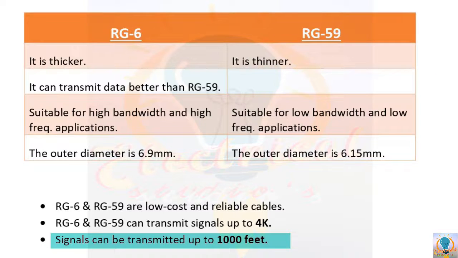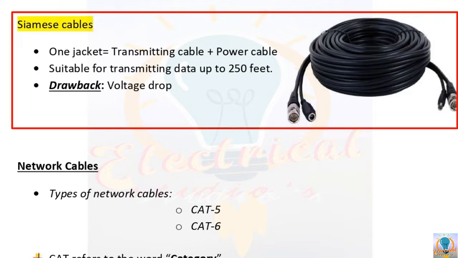for you. Clear? Next we have another most popular coaxial cable, the Siamese cable, and in one jacket we have the video signal transmitting cable and a power cable. Both are in one jacket, and it is very easy to install because you just pull one cable from the camera to the video recorder and it performs both the desired functions, that is data transmission and power for CCTV. Whereas in the case of RG59 and RG6 you have to provide a separate cable for power and a separate cable for data transmission.